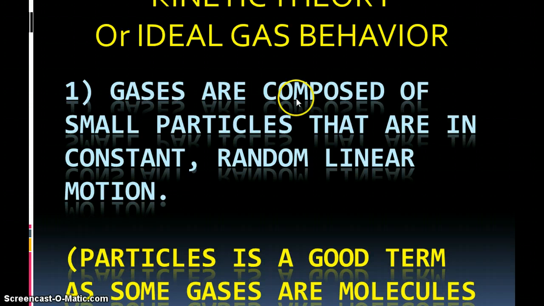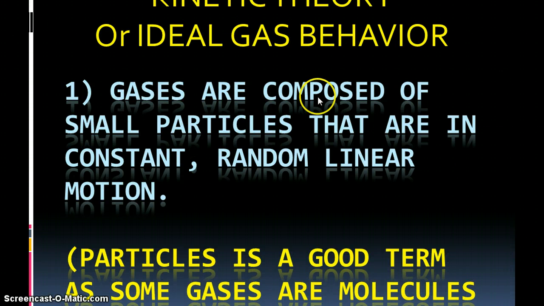Gases are composed of small particles that are in constant random linear motion. Now, notice I use the word particles instead of the word molecule or atom, and that's because some gases are small molecules like carbon dioxide, 3 atoms covalently bonded together. But some gases are noble gases, which are individual atoms, and therefore you can't call them molecules. So I just replaced the term molecules and atoms with the word particles.